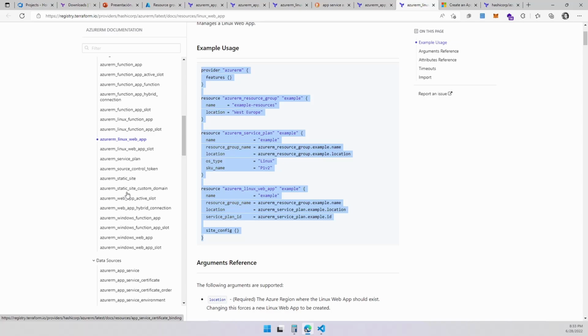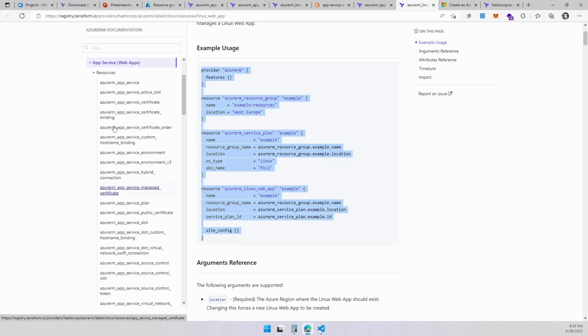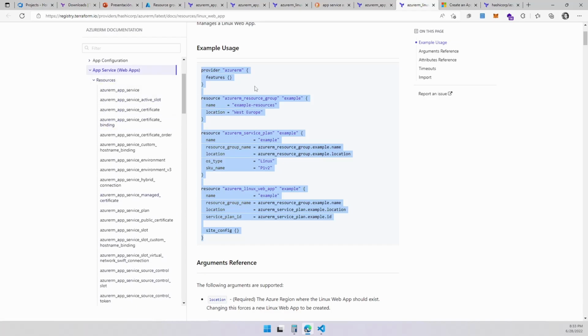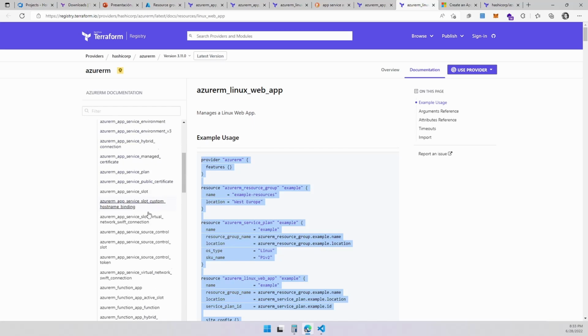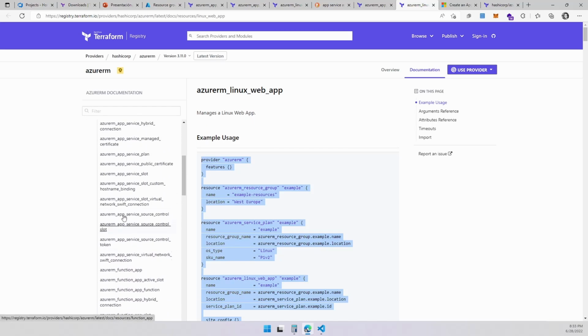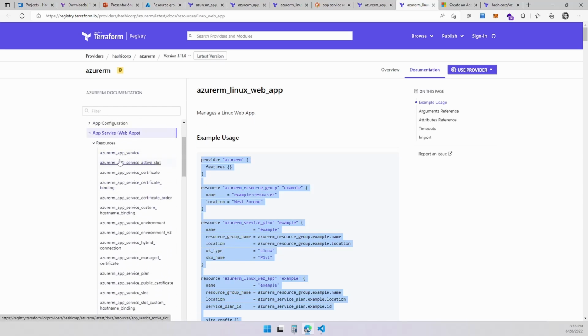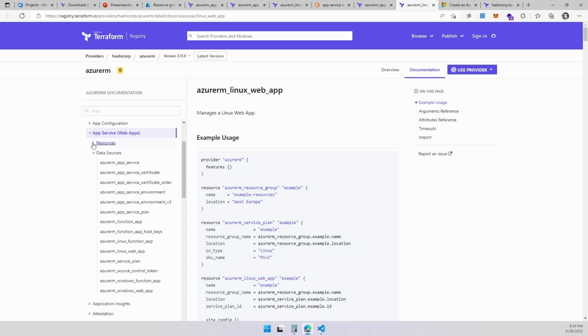The one is a resource, which is hosted over here, and we are looking at resource because it's highlighted under the resources. Again, I'm showing you how to use the documentation. We are under the app services, and this is going to be a resource. But what happens if we already have the resource created in Azure? We just want to use it, like extract information from it. So what we do is we create a data source.